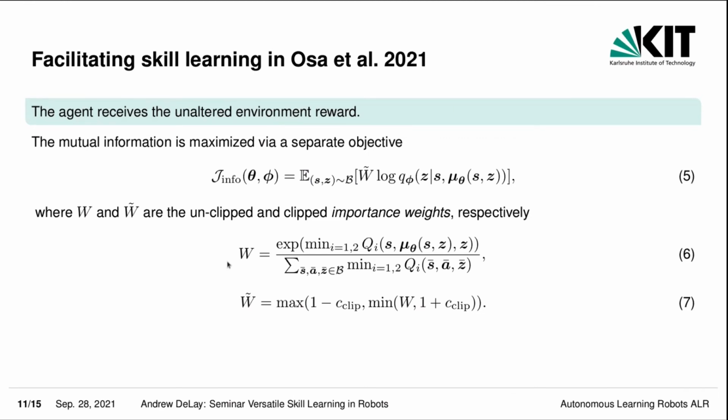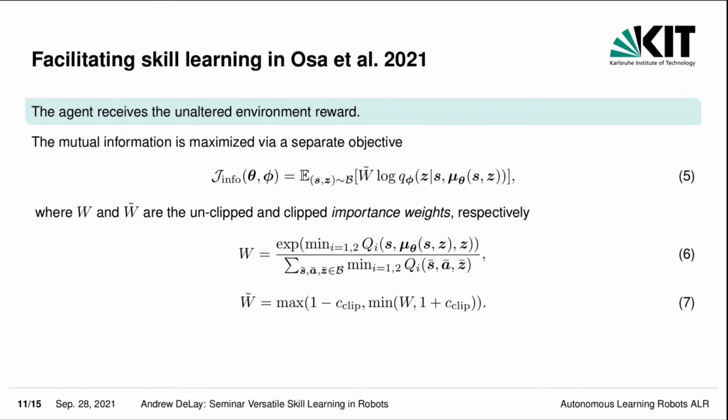And this unclipped importance weight is reminiscent of a softmax function. It normalizes the expected return, and for those state, action, and skill tuples with a relatively high return, the entropy of the discriminator will have a more profound effect on the weights, and this encourages the policy to learn diverse skills that also promise high returns.